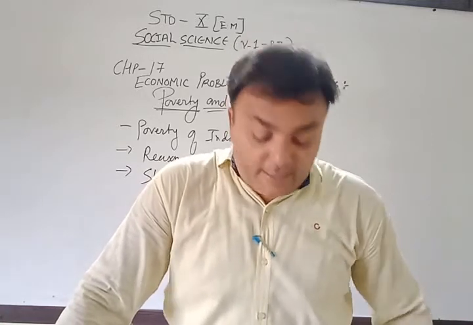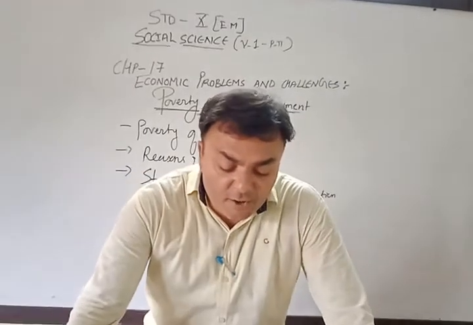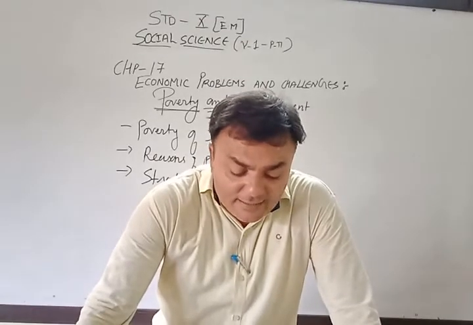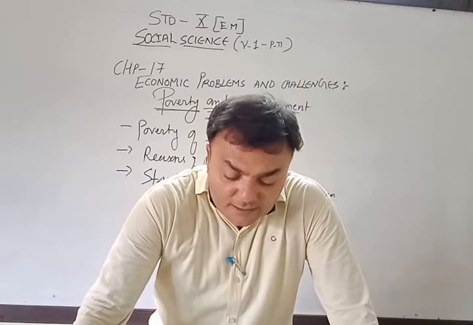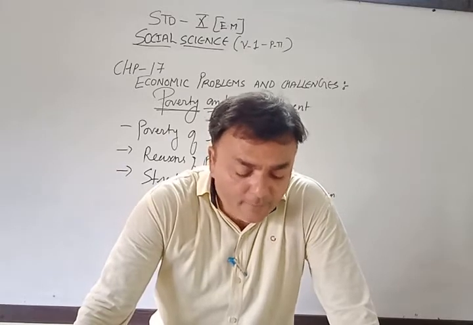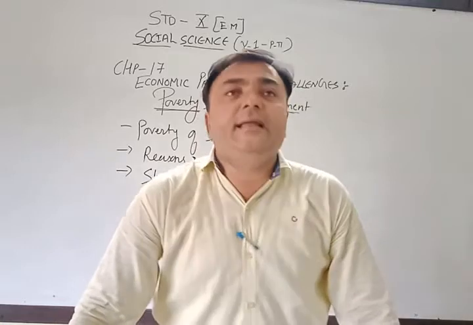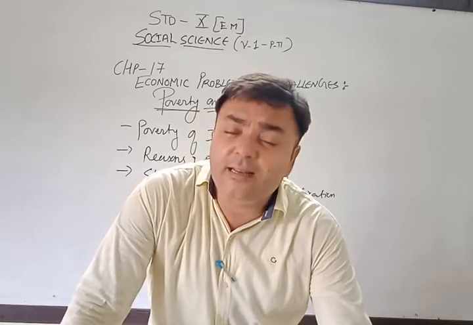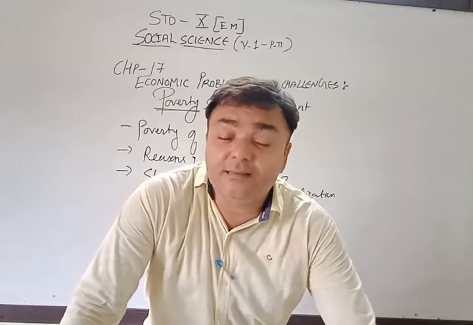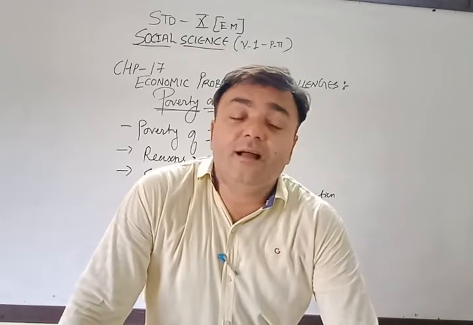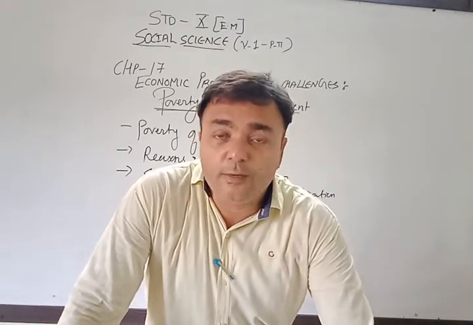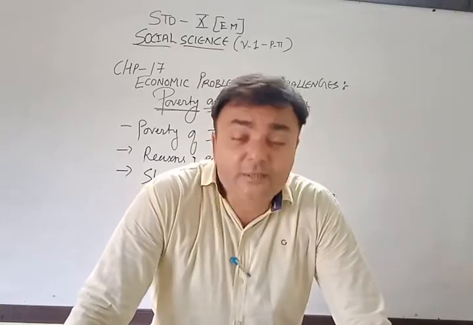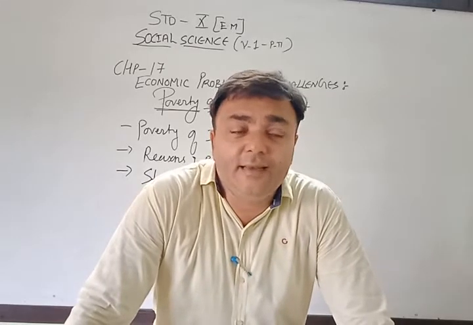Urban area means city. In Gujarat, the proportion of poverty is 16.63%. Please underline this. Chhattisgarh, Assam, Uttar Pradesh, Manipur, Bihar, Arunachal Pradesh, Jharkhand, Orissa, etc. have more than 30% of poverty in India. If you survey yourself, if you ask any person from another state, they will say that Gujarat is the best to live. In every view we can say Gujarat is the best place to live in India.